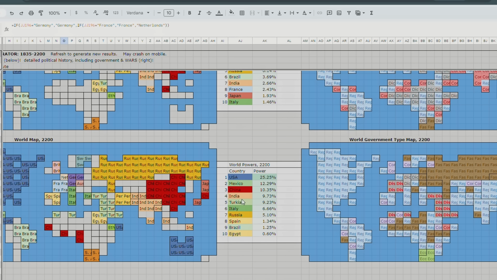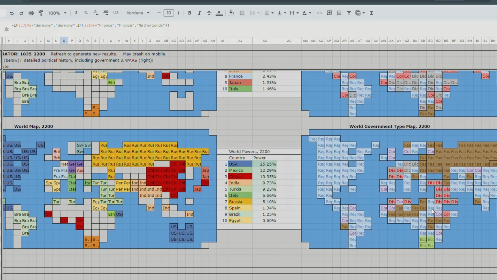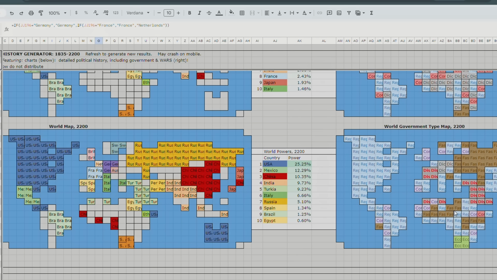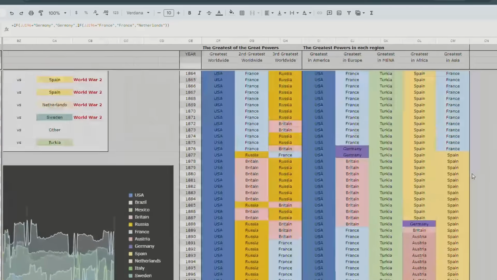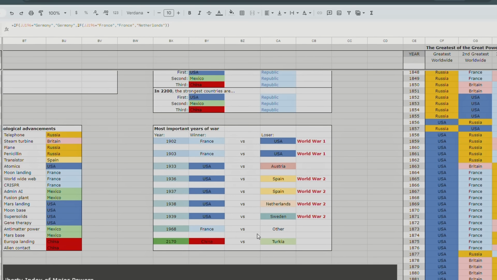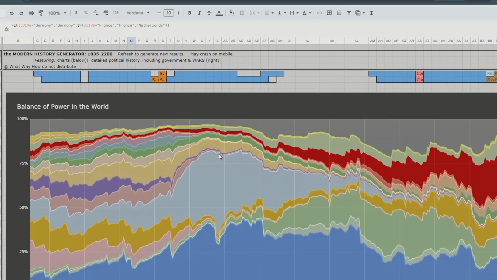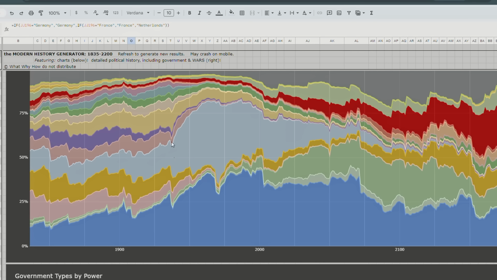Turkey looks like it's in the middle of a revolution, so we don't know what's going to come out of that. Libya is a fascist country, though, and France is in a revolution as well. So let's see, did France lose any major wars? France won this war. Look at that. So France and America found themselves fighting major wars, and France just gobbled up America's influence. So maybe America had to pay a huge war indemnity or something like that to France.